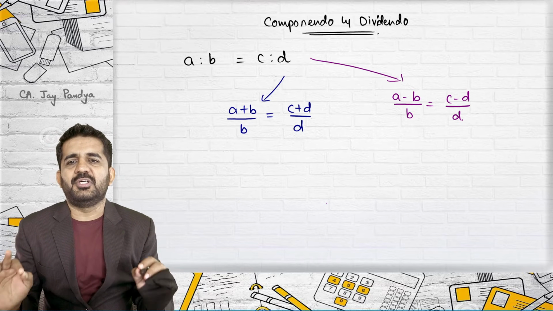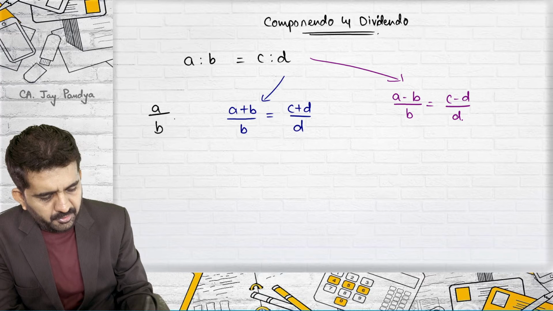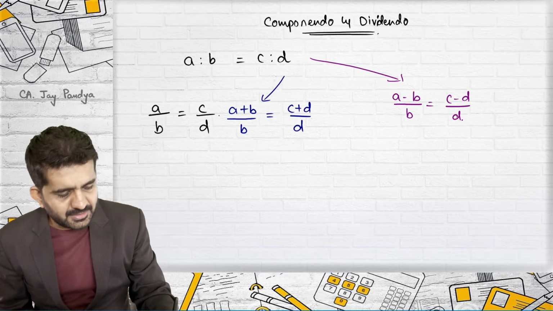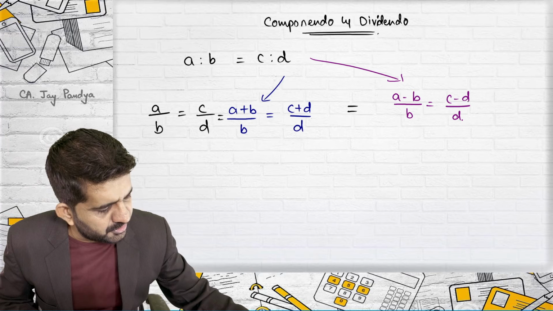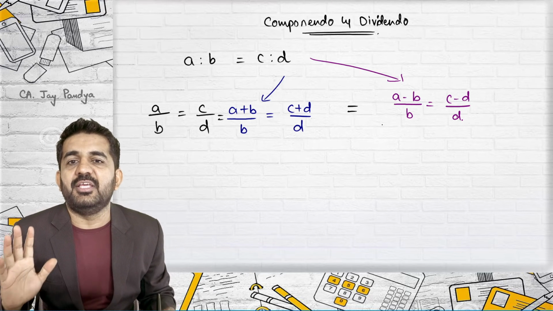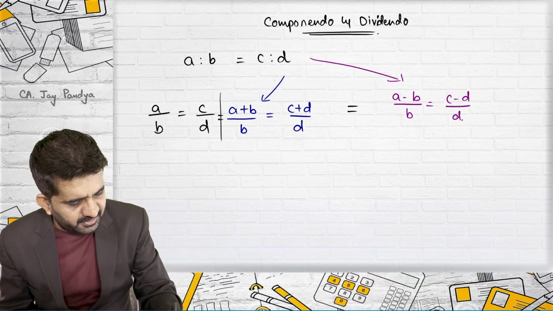Please try to concentrate. The basic equation is this: A upon B is equal to C upon D. Please understand this, all equations are equal. All of them are equal. Let me take the base of this.